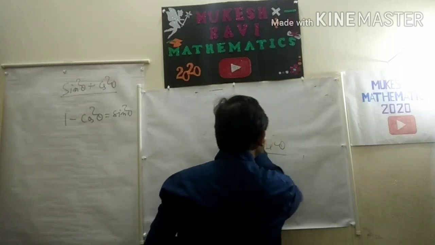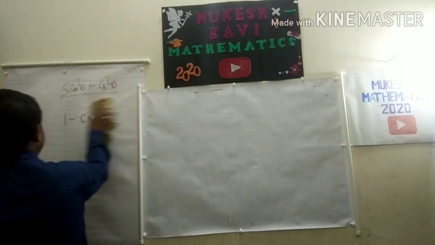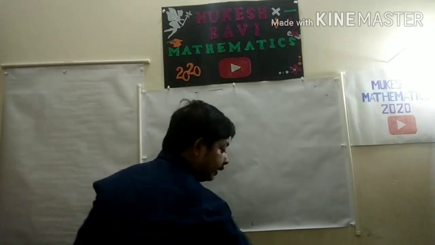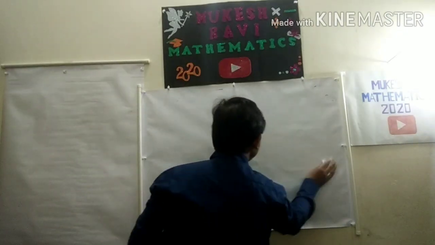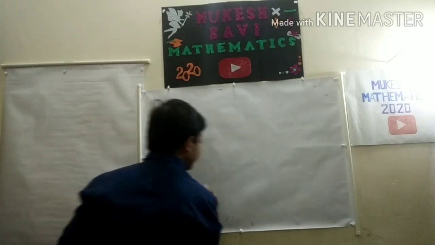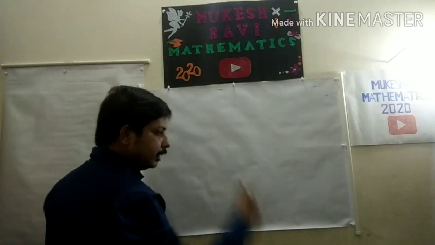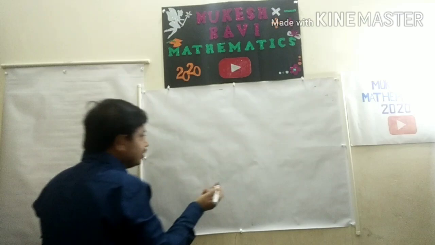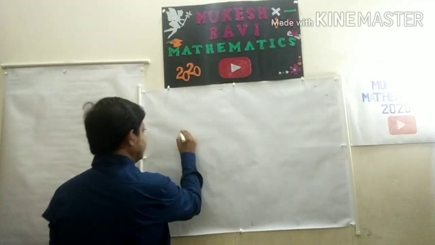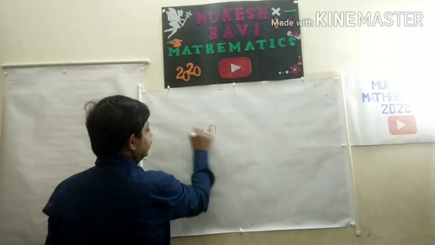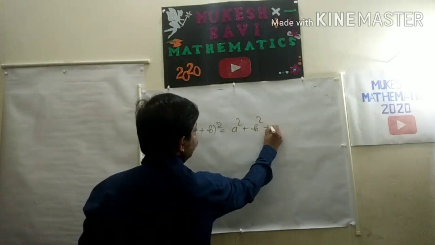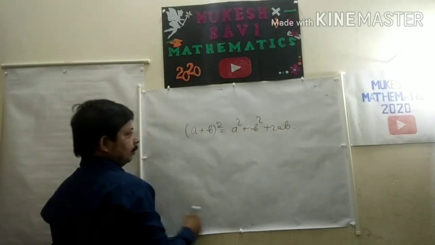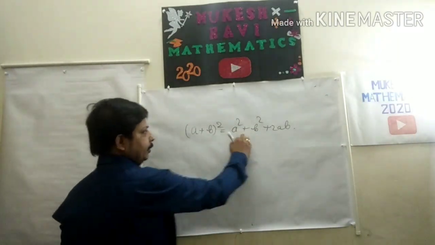Now apart from this trigonometry, please, I am writing some formulas here. Please learn this, because I am going to use this kind of thing in the next video also. Why? Because this is very useful. So many teachers are not going to speak about algebra, but I always write in the beginning class: a plus b whole square, revision, a square plus b square plus 2ab. Okay, because sin square theta plus cos square theta is 1.